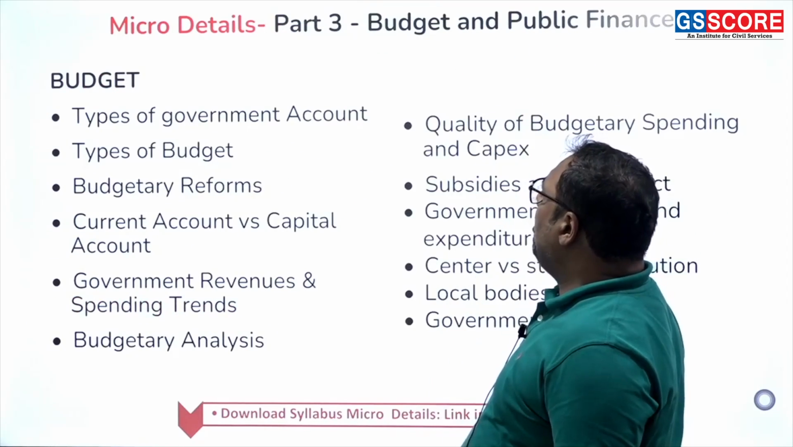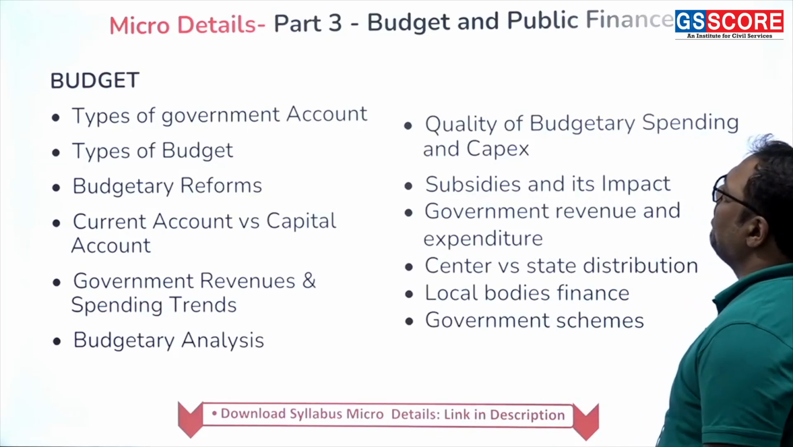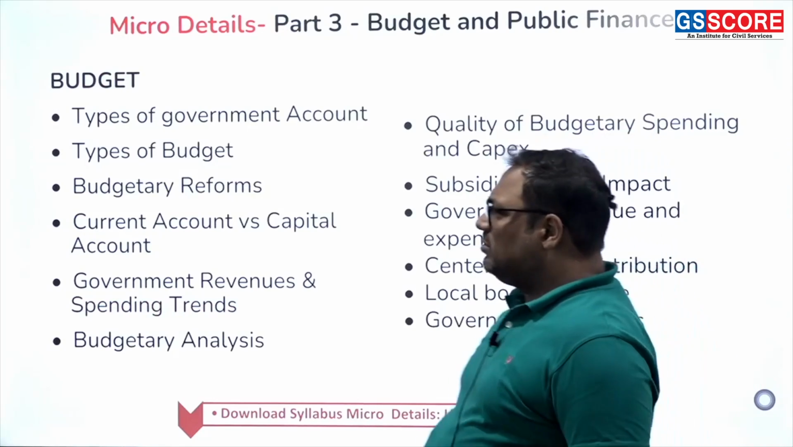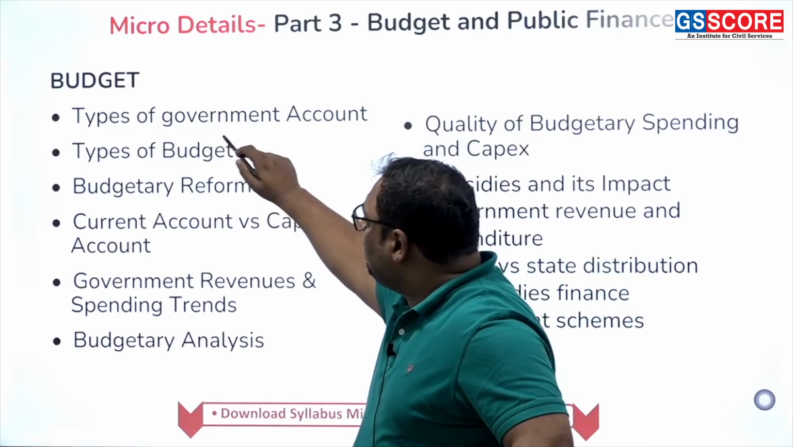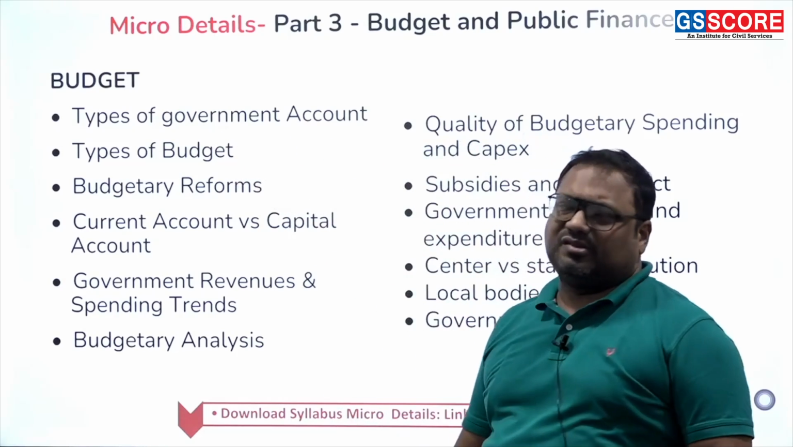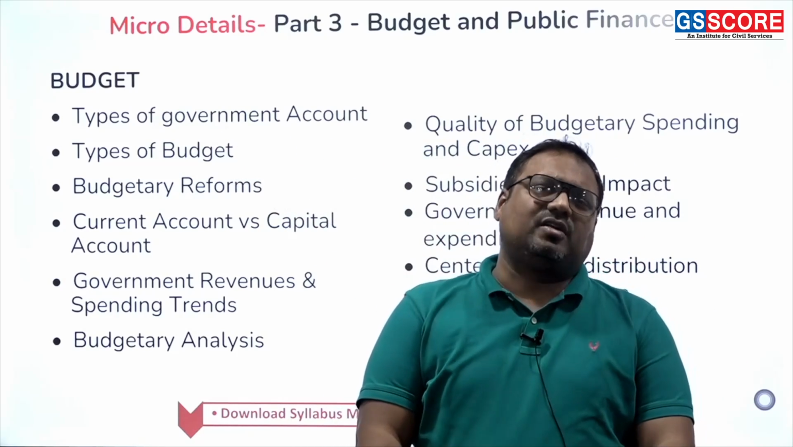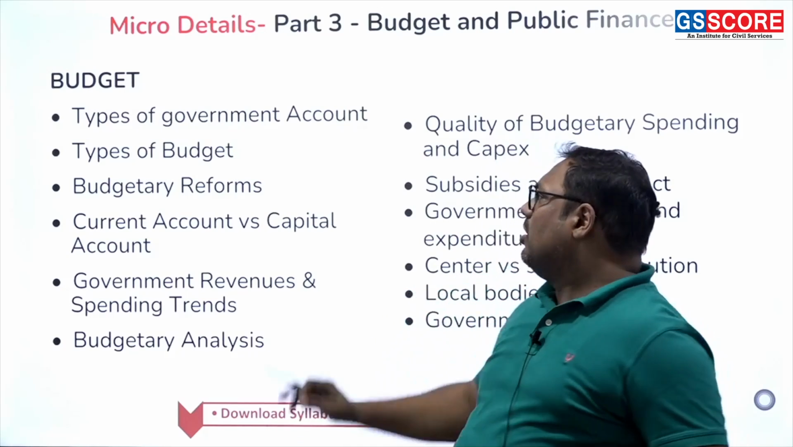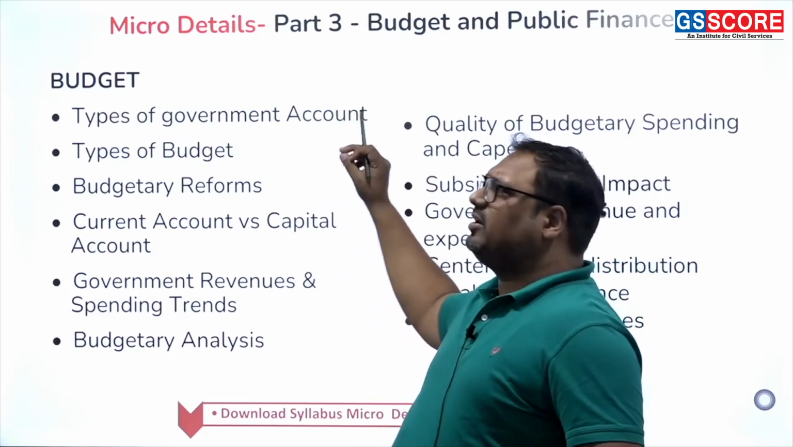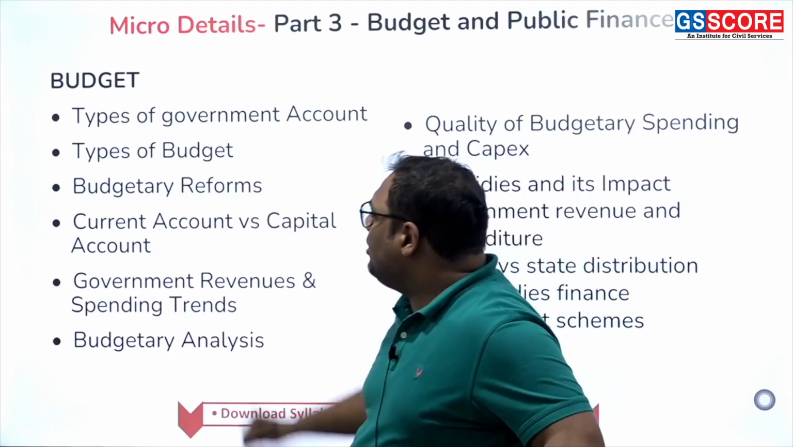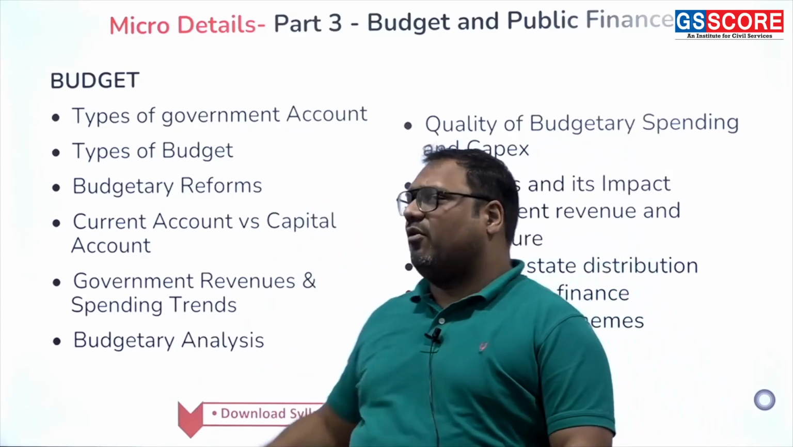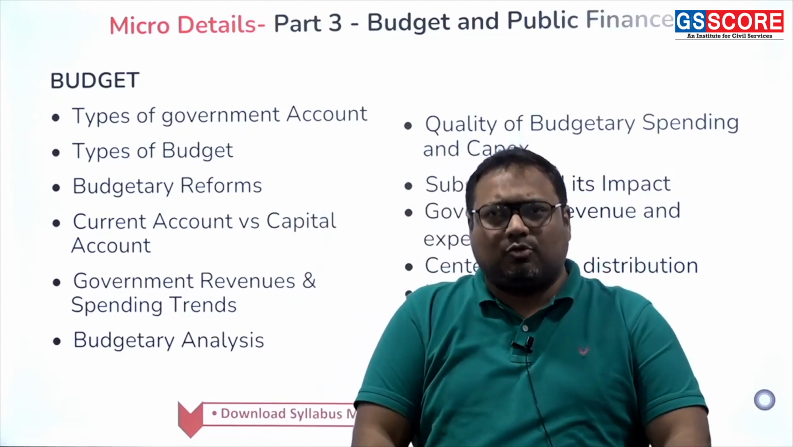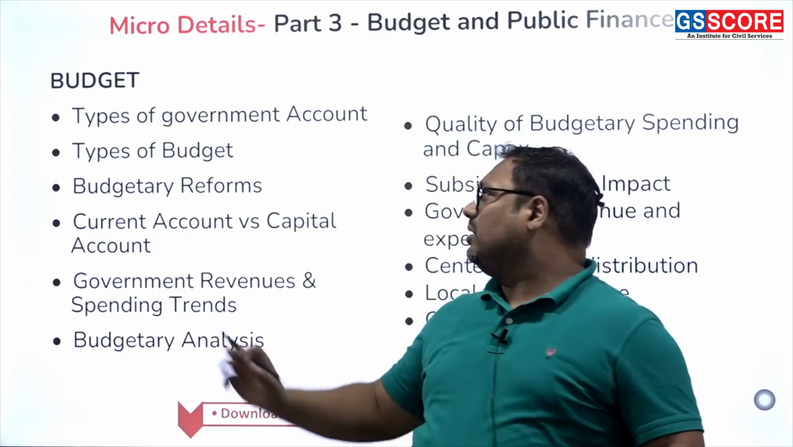Now, let's talk about the budget. Initially, the budget is the topic that you have to start with. As I told you, first you need to learn about the government accounting system. So the consolidated fund, public account, all of that you need to understand. What are the different types of government account? Then you need to understand the different types of budget. Then the budgetary reforms. This part I've already explained to some extent, so I'm not repeating that part.